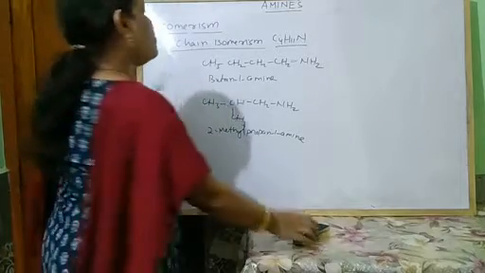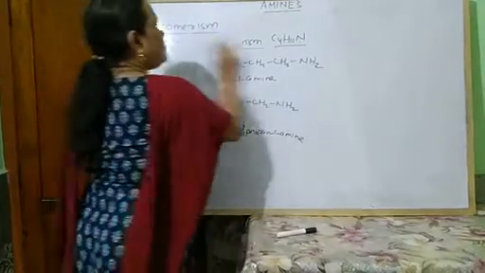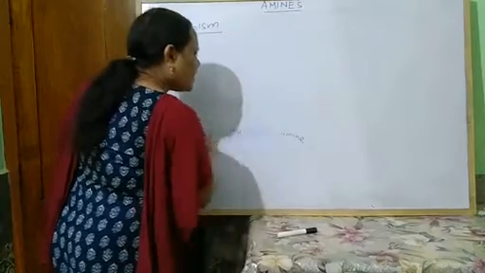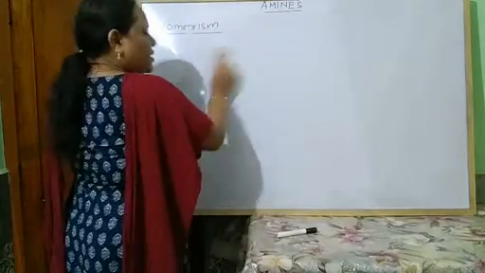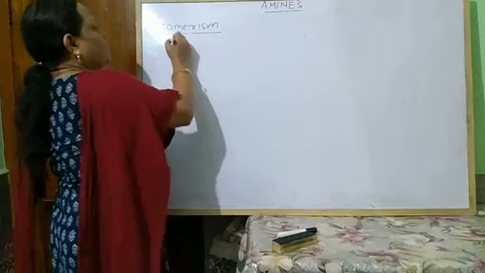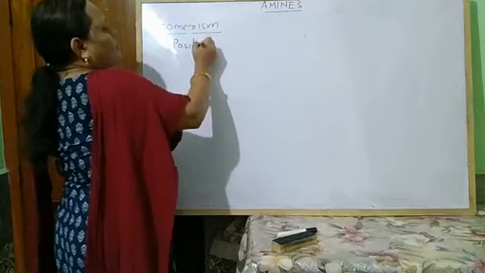Next, come to position isomerism. So what is position isomerism?